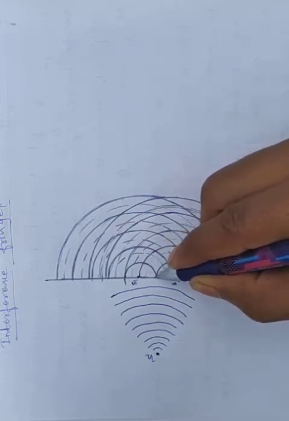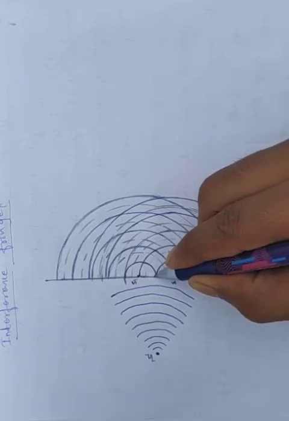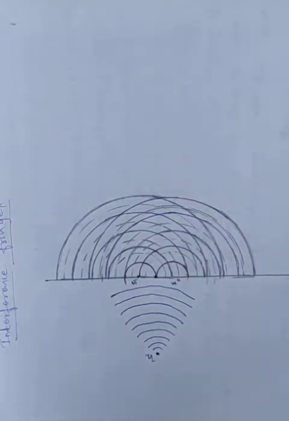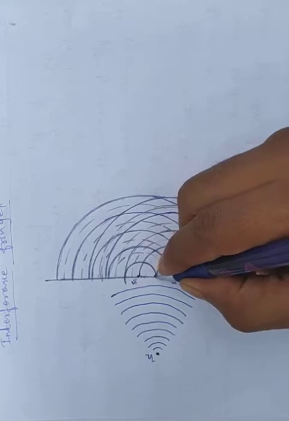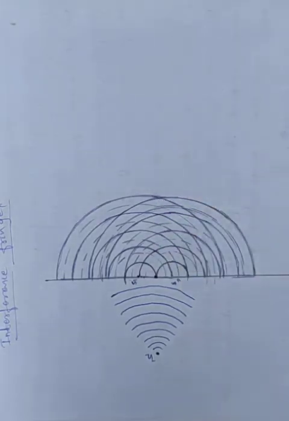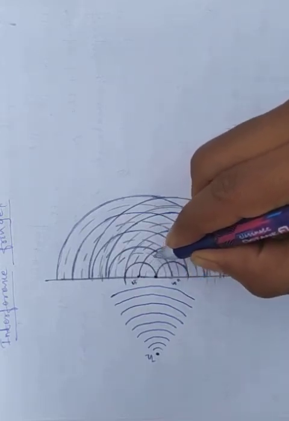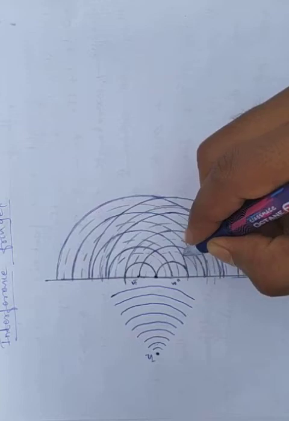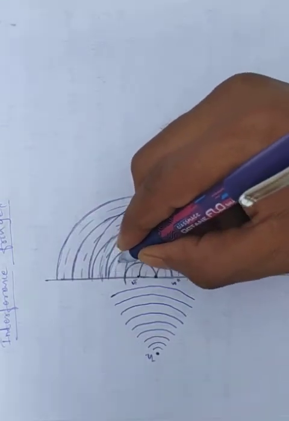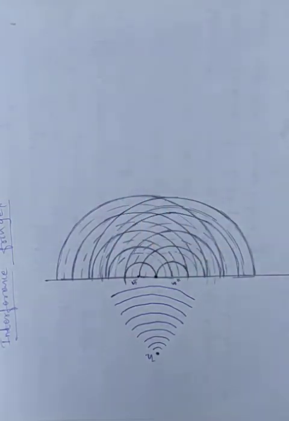This is a crest point, and these will intersect each other. Now constructive interference takes place. In the same way, here the dotted lines I have shown represent the troughs.